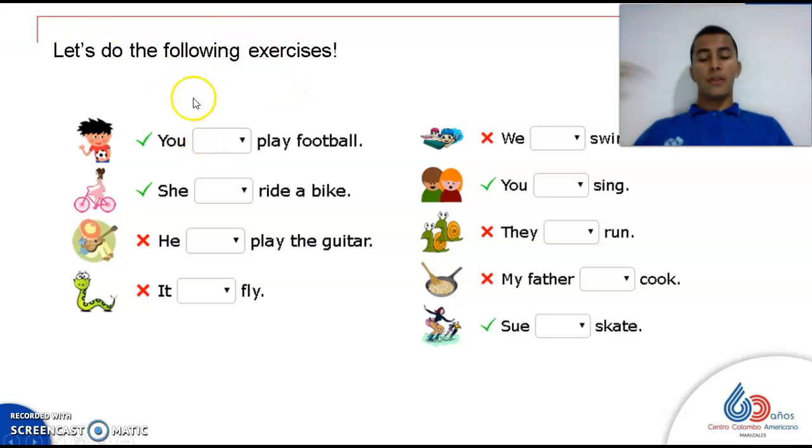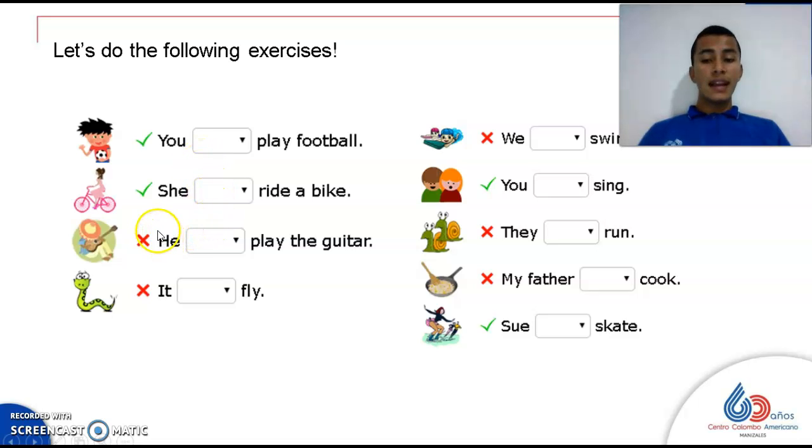And now let's continue with this part in which we are going to do some exercises to practice it. Here you have some sentences in English in which you are going to use can or can't, so affirmative or negative. If you have this green tick, it means that what you are going to put here is can, affirmative.